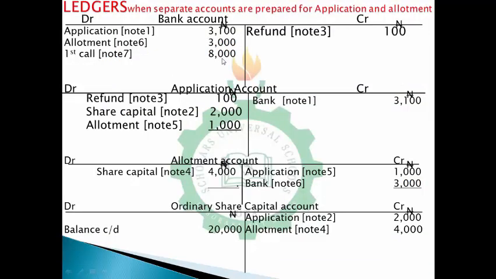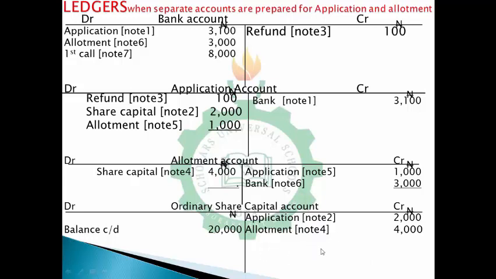Before we go to our second call, don't forget, now you have received money. The next thing is you receive shares. Let's take it once and for all. For the receipt of shares, what you would do is you go to the first call account, then you debit share capital, then you come to ordinary share capital and credit it. Do you understand? We'll credit it here.